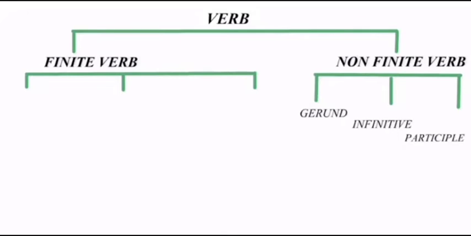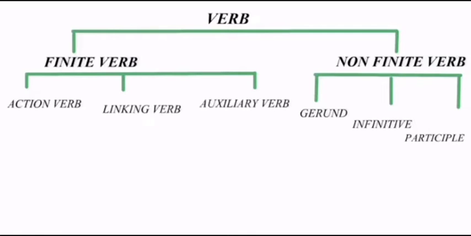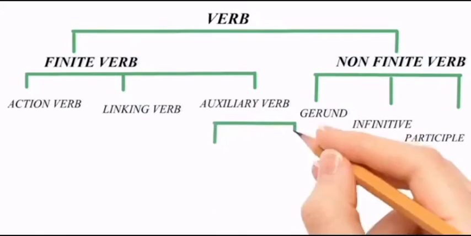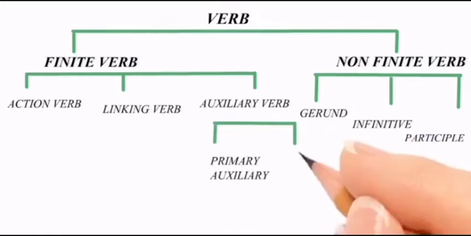Now if we talk about finite verbs, they are also classified into 3 different categories: main verb, we also call it action verb, linking verb and helping verb. Helping verb, which is also known as auxiliary verb, is also of 2 types. One is primary auxiliary verb and second is modal auxiliary verb.